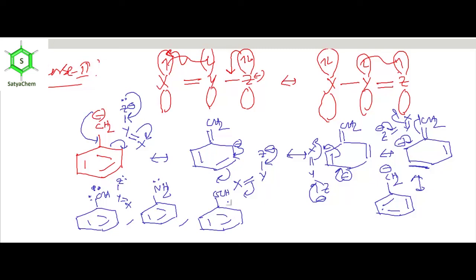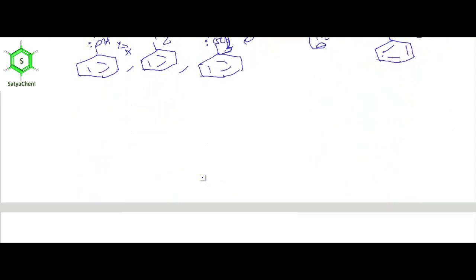Try to draw the canonical structures at home. Case 3.